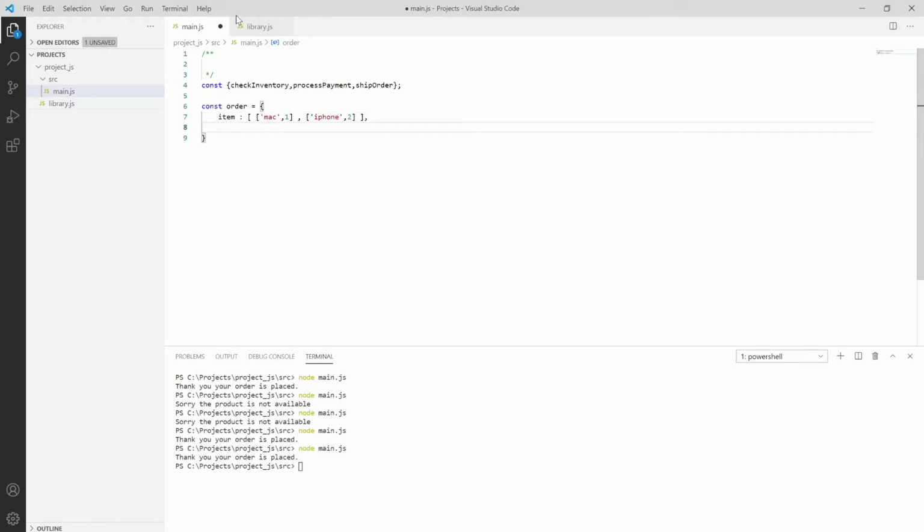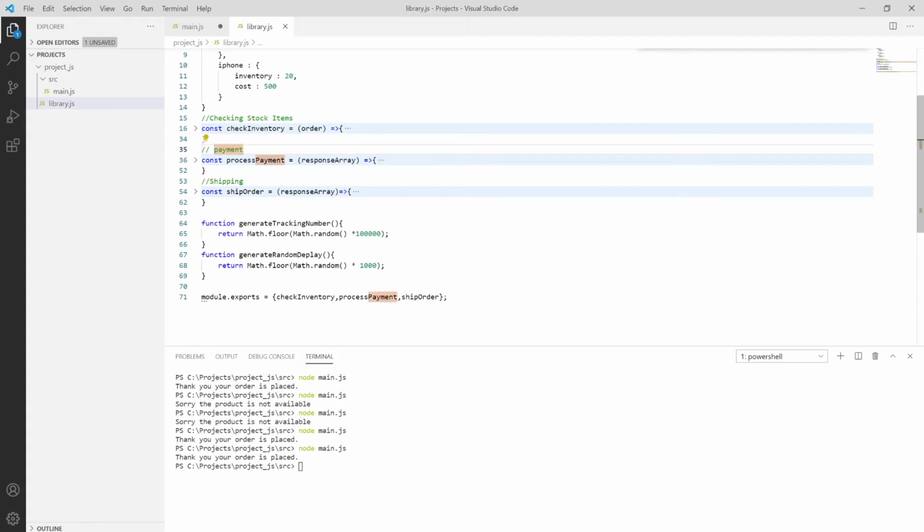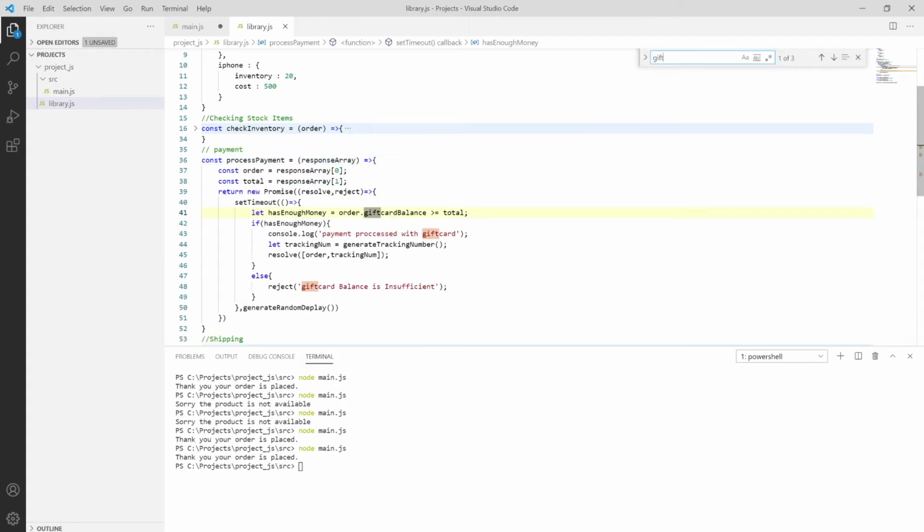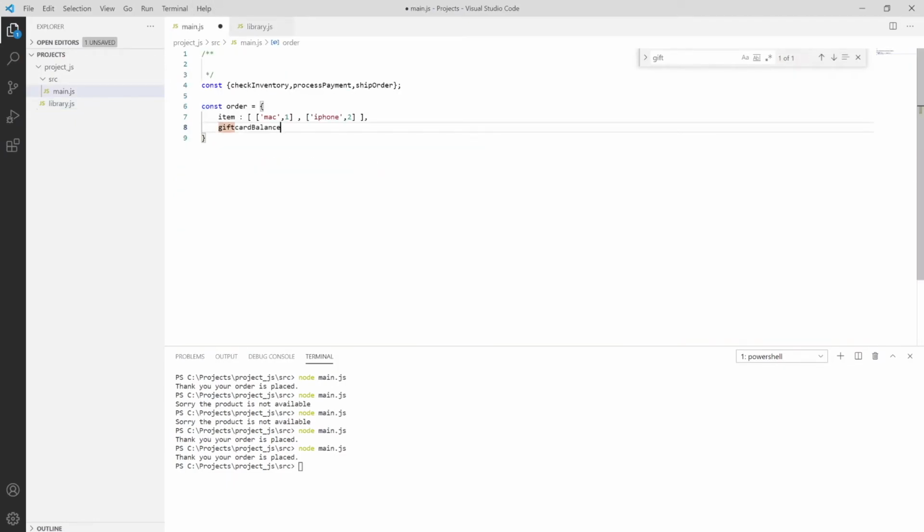Let me copy this using Control F, and then gift card. From here I pass the gift card balance, so Control C. Say I have a gift card, which in easier words is my wallet. So say we have 900 rupees, or simply make it, say, 2000.